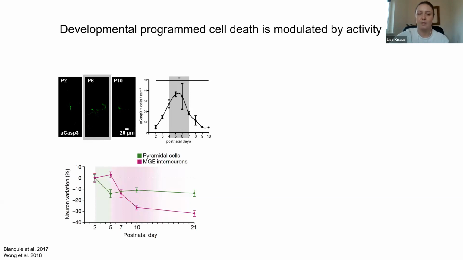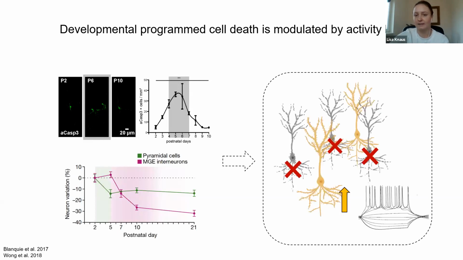formed. So what has been shown is that the factor modulating this cell death wave is actually neuronal activity. So neurons which are less active tend to undergo apoptosis, whereas neurons that are more active remain integrated in the system. So this was quite interesting for us to see, especially since we also see the wave of apoptosis in our mutant mice exactly during this time window, and we wondered if there might be a connection between a large neutral amino acid transporter and neuronal activity.